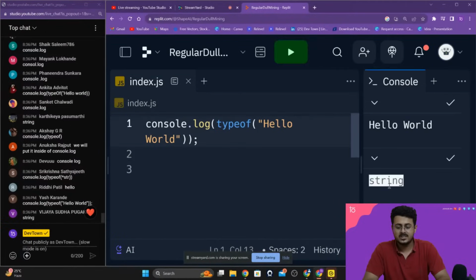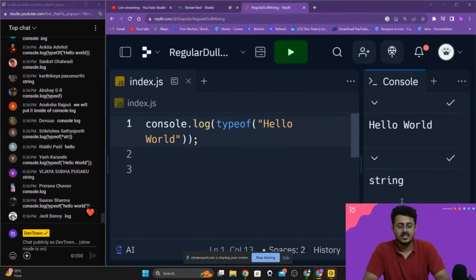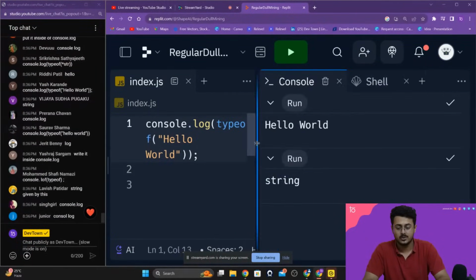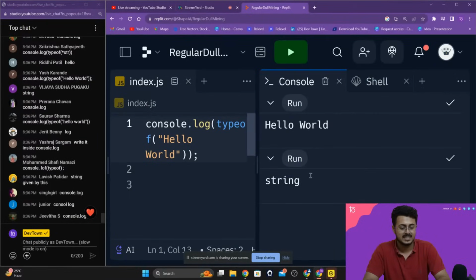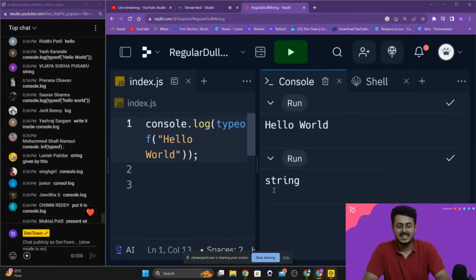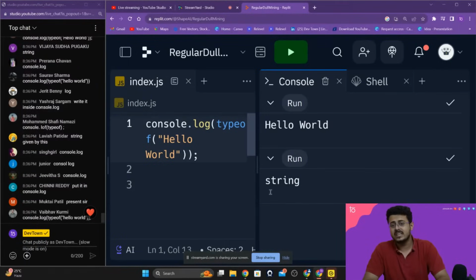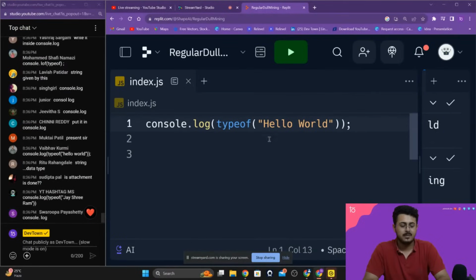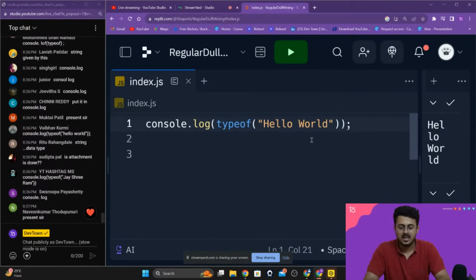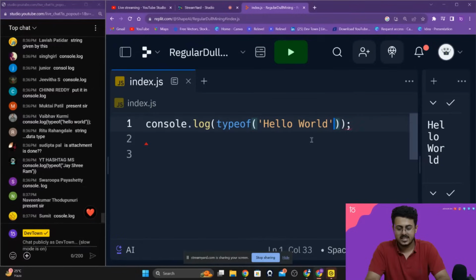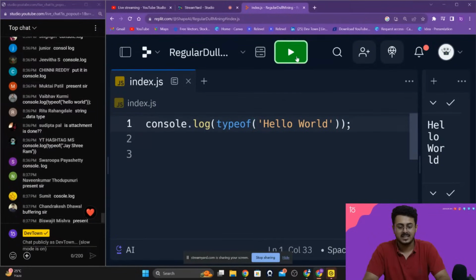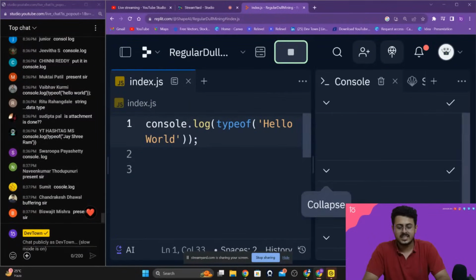As you're able to see, the data type that is being shown right over here is called string. If you look at the right hand side of my screen, guys, you will be able to see that the data type of the object hello world is shown as string. This is the very first data type that we are actually studying about. Now, this data type can be created using double quotation marks or even single quotation marks as well. So right over here, I can just change it back to a single quotation mark and run it once again. That will also create a string for me.